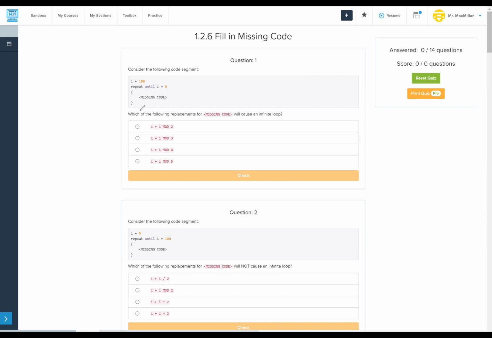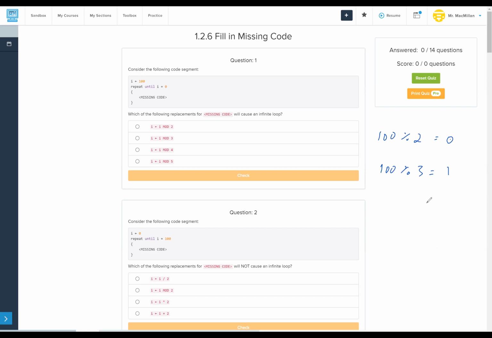So let's just do some calculations. 100 mod 2 does equal 0, so that won't be an infinite loop. 100 mod 3 is going to give us 1, because 3 goes into 100, 30, 33 times?